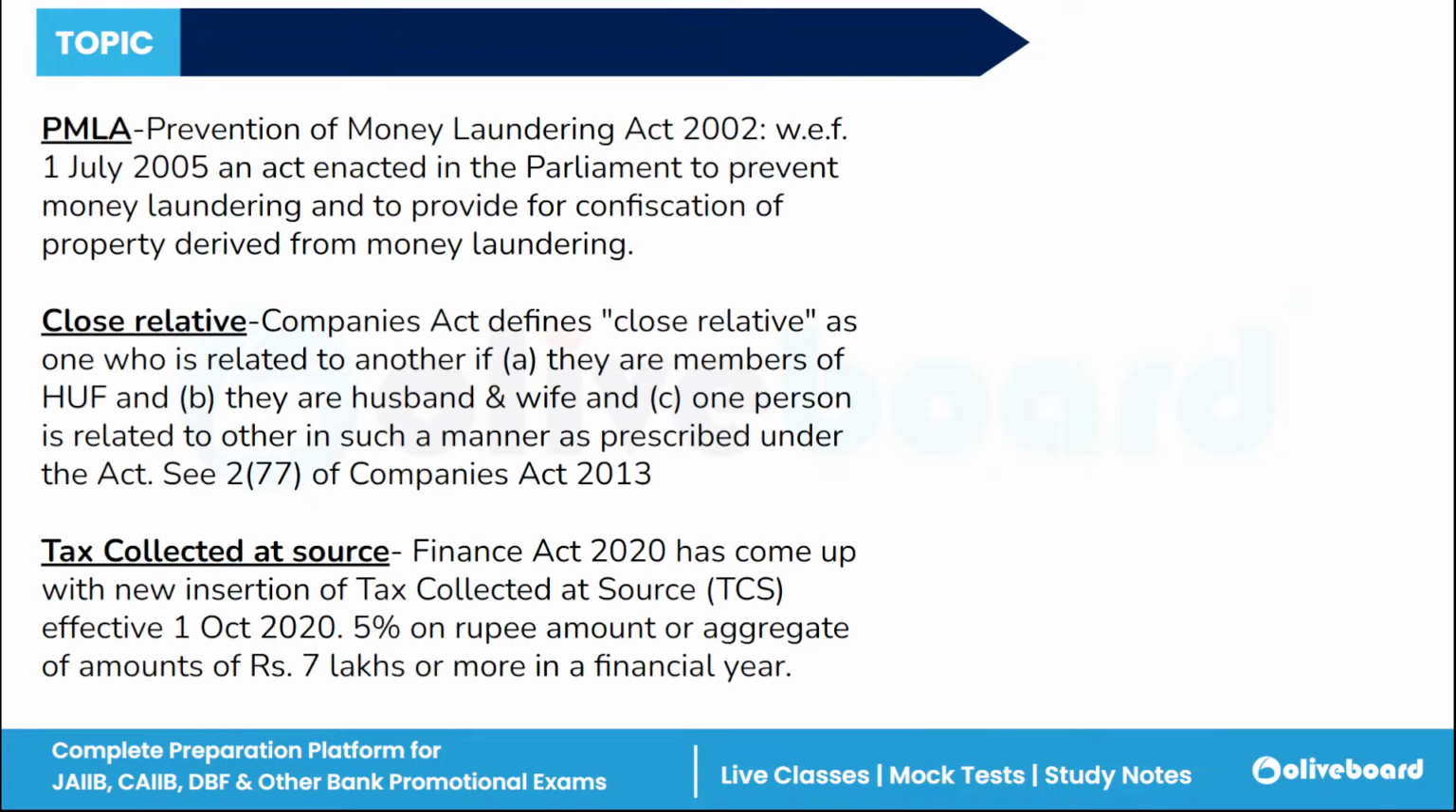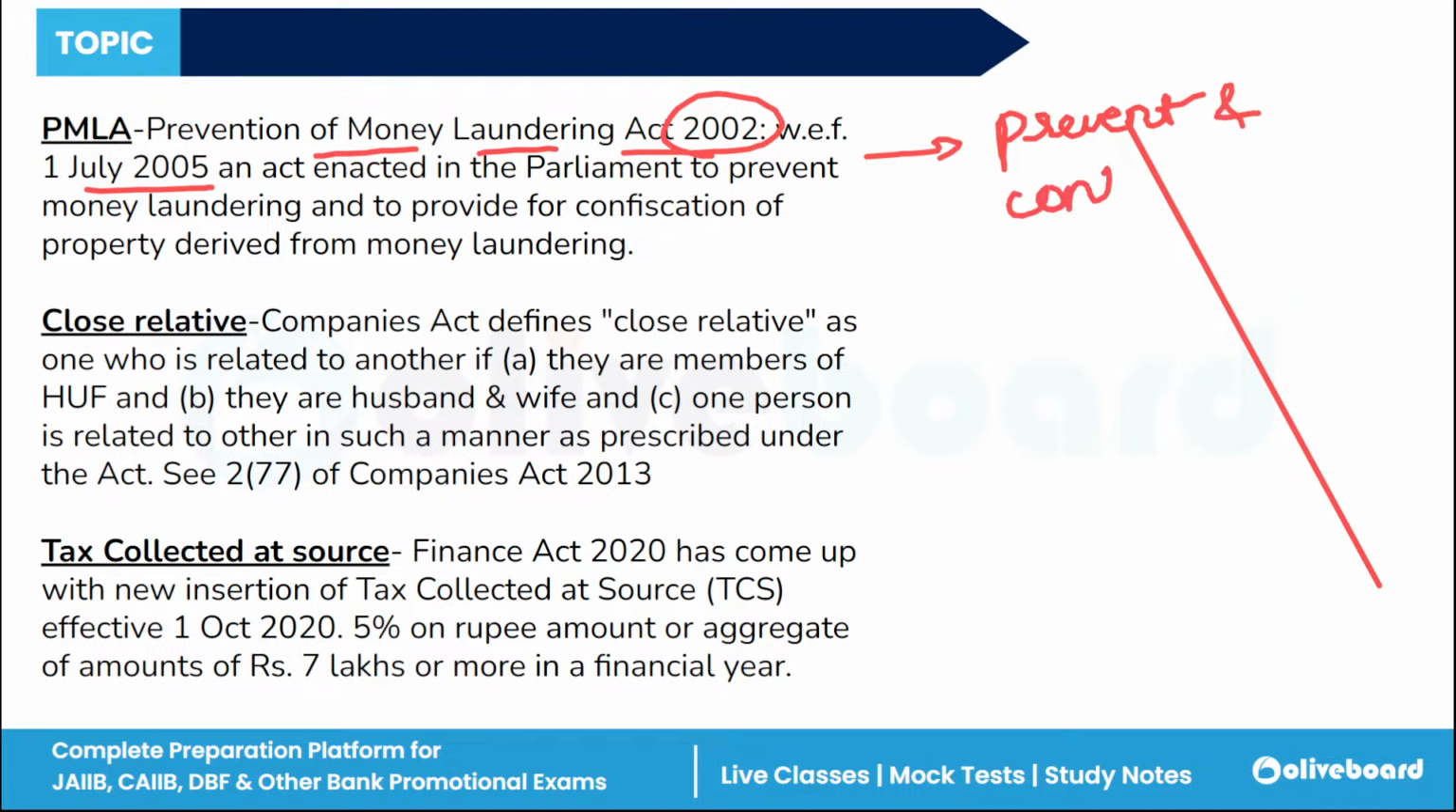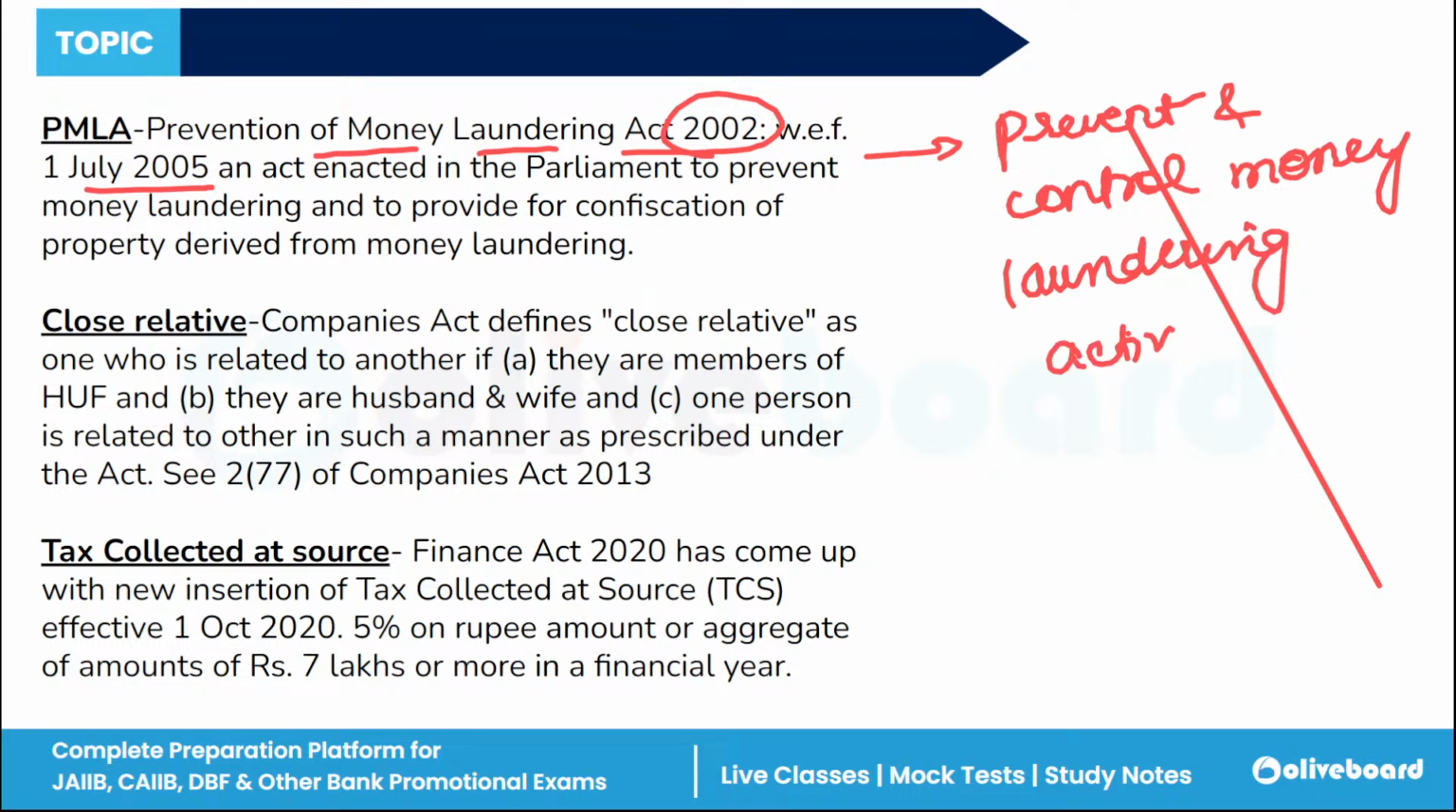Then there is PMLA. What is PMLA? This is an act, the Prevention of Money Laundering Act, enacted in 2002 and it came into effect on 1 July 2005. Basically, the aim of this PMLA is to prevent and control money laundering activities and to promote transparency in the financial systems.